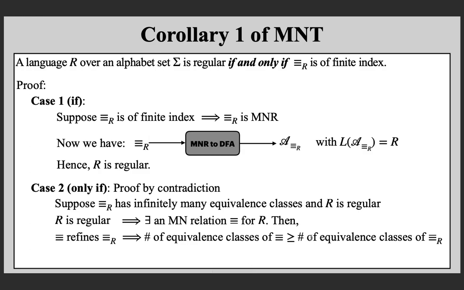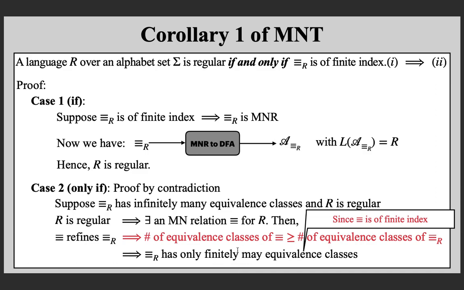Now if that is the case, you can conclude that the canonical equivalence relation has only finitely many equivalence classes, because this is a Myhill-Nerode relation, it satisfies the finite index property, so here you have only finitely many classes, and that number must be greater than or equal to the number here, and therefore this must be finite.